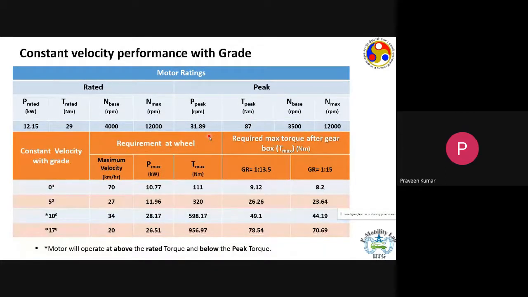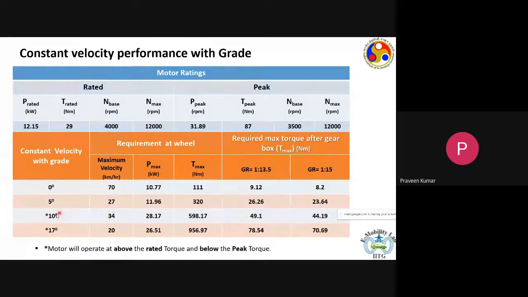On this slide, you are negotiating a grade of 5 degree, 10 degree, or 17 degree at constant speeds, let's say 27 kilometers per hour, or 34 kilometers per hour, or 20 kilometers per hour. You can find out the maximum torque that the wheel would need, and that would translate to the peak torque that the motor would need to produce.